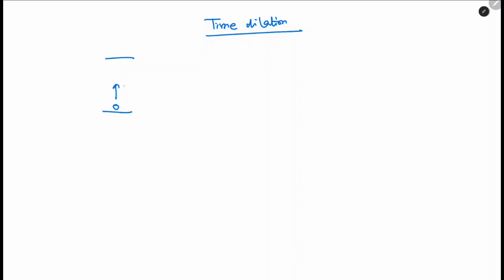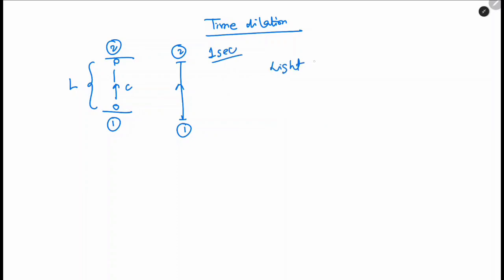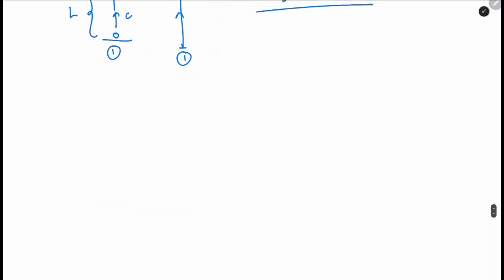We have light traveling with the speed of light over a distance L. Let's say it starts from point 1 and goes to point 2. When this light travels from point 1 to point 2, we count it as 1 second. Okay, so let's call this a light watch, or light clock, whatever you want to say. Light clock.